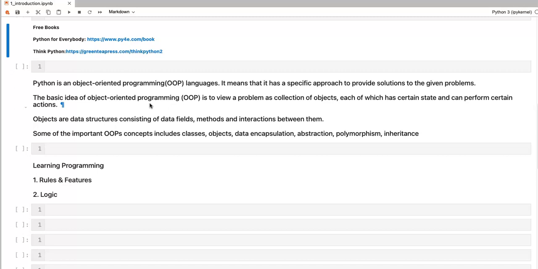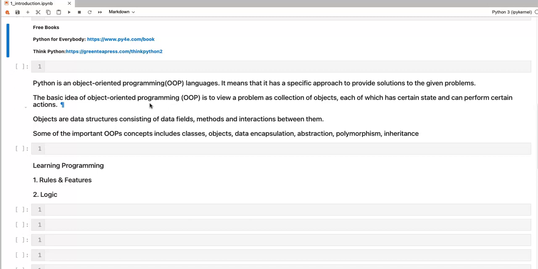That means any problem that we are trying to solve, we will try to represent it in a form where two objects are talking to each other. Objects can have some data and some methods, and they can use these methods and data to share information with each other.